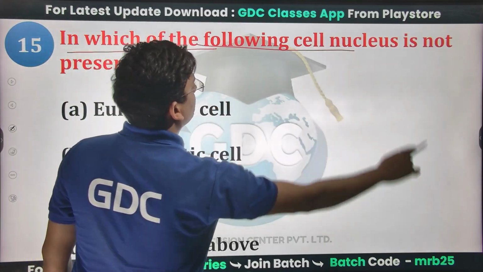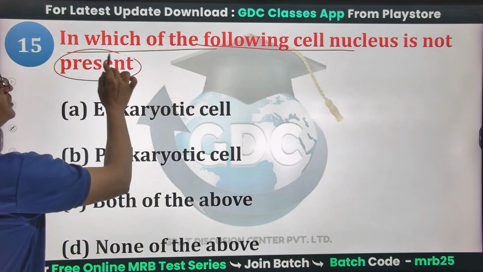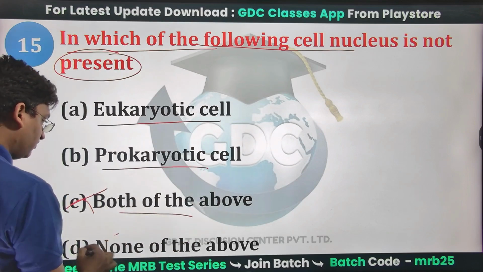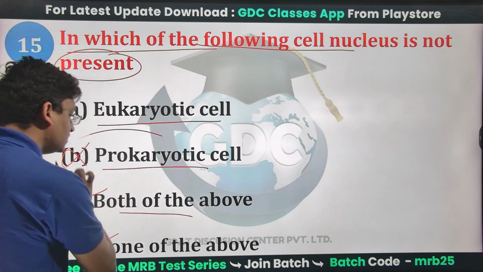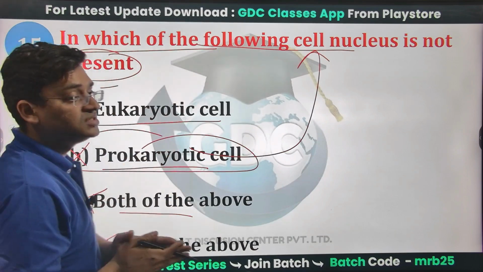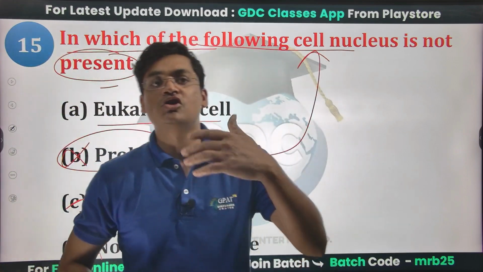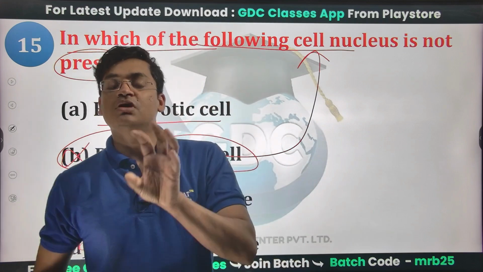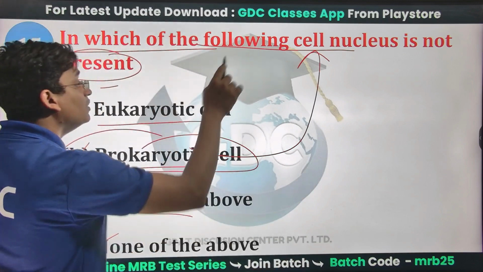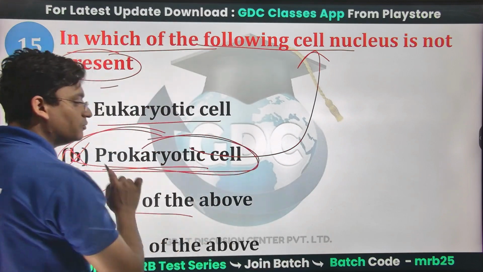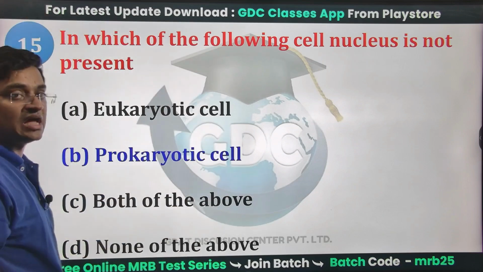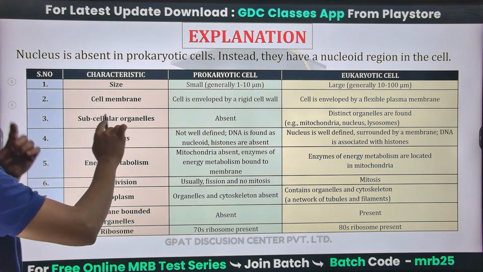In which of the following cells is the nucleus not present? Eukaryotic cell, prokaryotic, both of the above, none of the above. So prokaryotes do not have a nucleus. When you see questions that have not present, not correct, incorrect, not true, please mark down what the question has actually asked. So not present, it will be prokaryotes. Prokaryotes do not have a nucleus. So B will be the right answer, since eukaryotic cells have a nucleus.